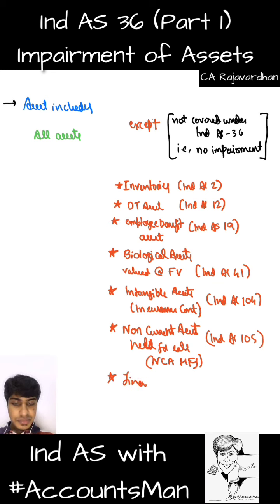The next thing is financial assets, covered under Ind AS 109. Any financial assets covered under financial instruments and other things covered under Ind AS 109 are again not under the purview of impairment, because those assets are specifically valued at fair value measurement. We'll read about it in Ind AS 113. So they are not covered under Ind AS 36. When we go for fair value measurement, there is no concept of impairment. Done.